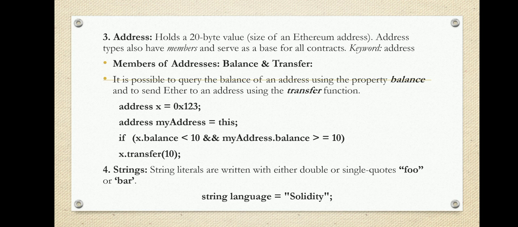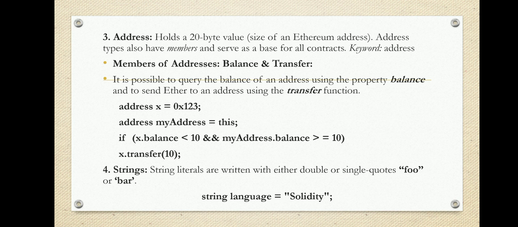In the third line, I am trying to use the members of addresses like balance and transfer. If x dot balance is less than 10 and my address dot balance is greater than or equal to 10, we are querying the balance. With x dot balance, we are trying to know the balance of the x account.